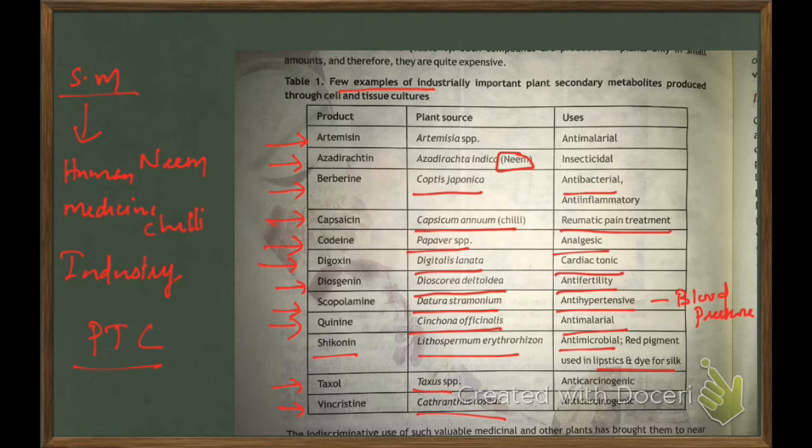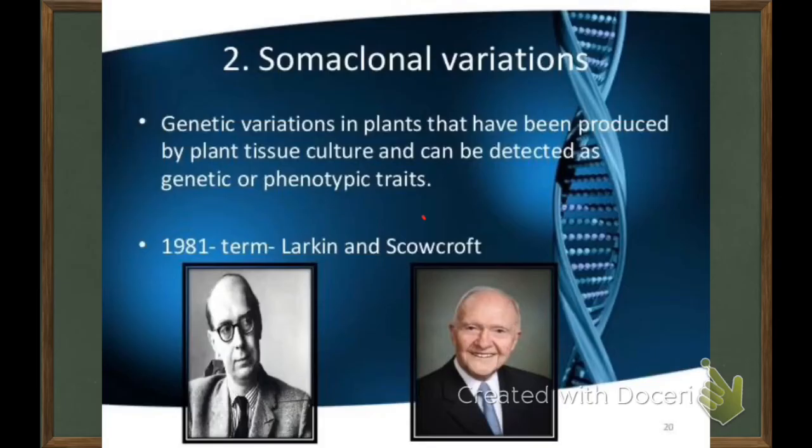Some secondary metabolites are produced in the roots. So to take out these metabolites, we have to uproot the plant, and that may lead to extinction of the plant. So we can generate these secondary metabolites in large fermenters or bioreactors. Next application is somaclonal variation.